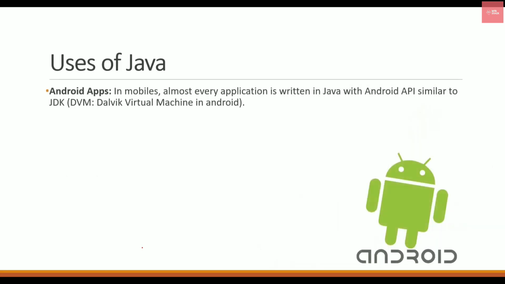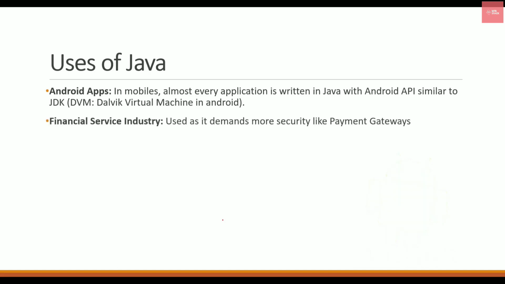The first is Android applications, and most Java developers are now Android developers, because Android also uses Java. Similar to the Java API, we have the Android API, which is similar to the JDK, the Java Development Kit. DVM is what is used for Android to run this API, whereas in Java we have the JVM.